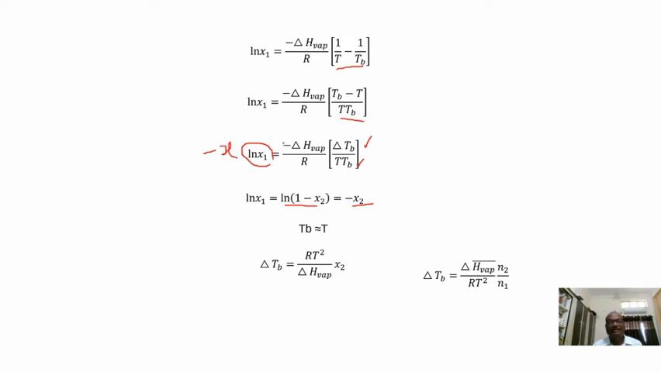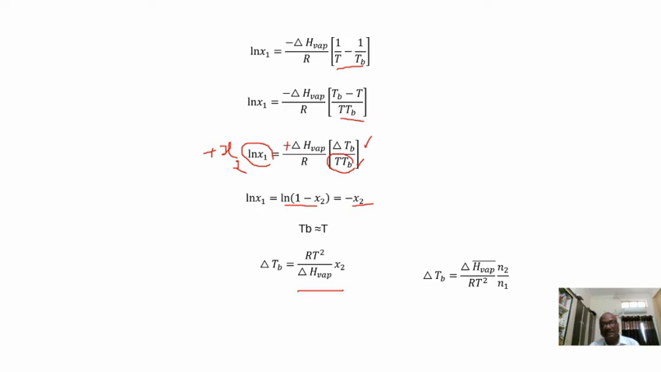If you put it, what happened? The minus and minus will get cancelled. And you write the equation for delta Tb. So delta Tb is approximately equal, both of them are equal approximately, so we are writing T square. So delta Tb is equal to RT square into x2 divided by delta H vaporization. If you write the equation for delta Tb, you can see that T and Tb are approximately equal, so you can write T square.